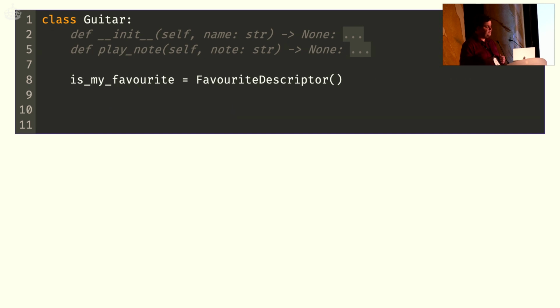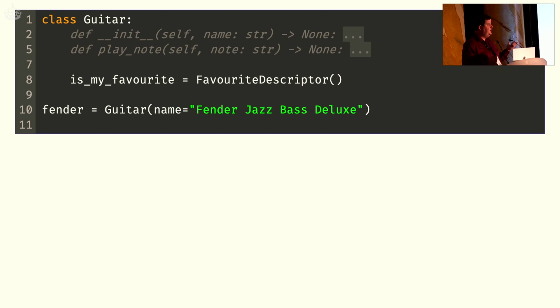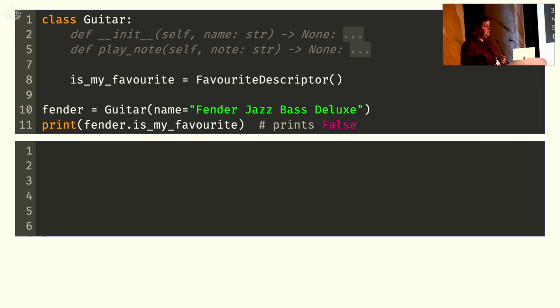But when I have a different guitar instance, like my Fender Jazz Bass, which is also an excellent bass guitar, but it's just not my favorite, what I then want this attribute to do is return false, because it's not my Warwick Streamer, it's not my favorite bass. So how can we do that? Now, obviously, I could write a property, but let's do it by hand. So first of all, I have to realize that my favorite descriptor is another class, a class that needs to implement those methods. So let's first start out by writing a new class, FavoriteDescriptor.